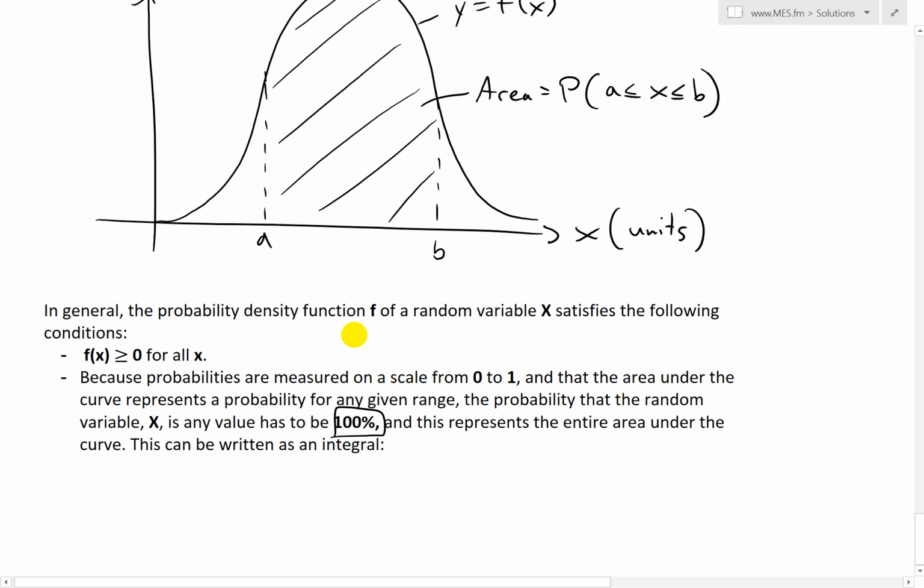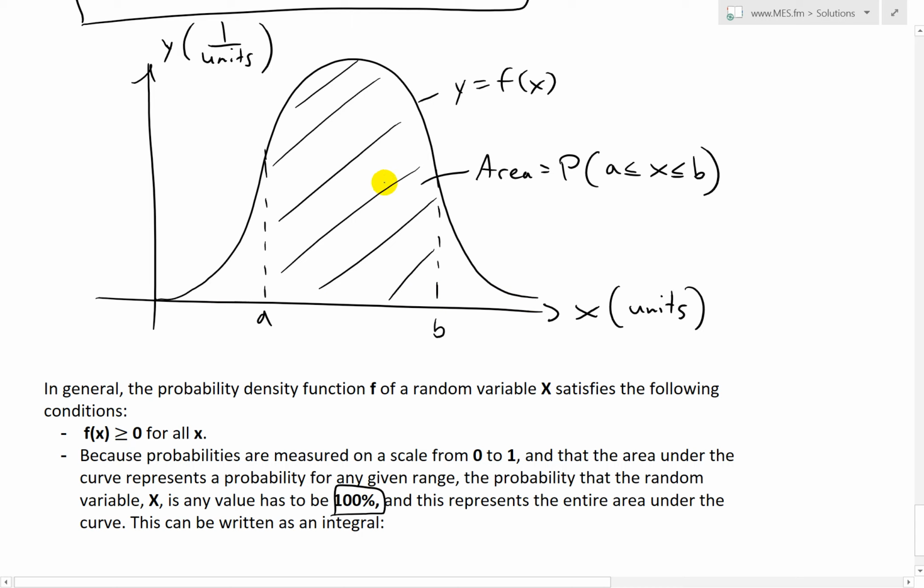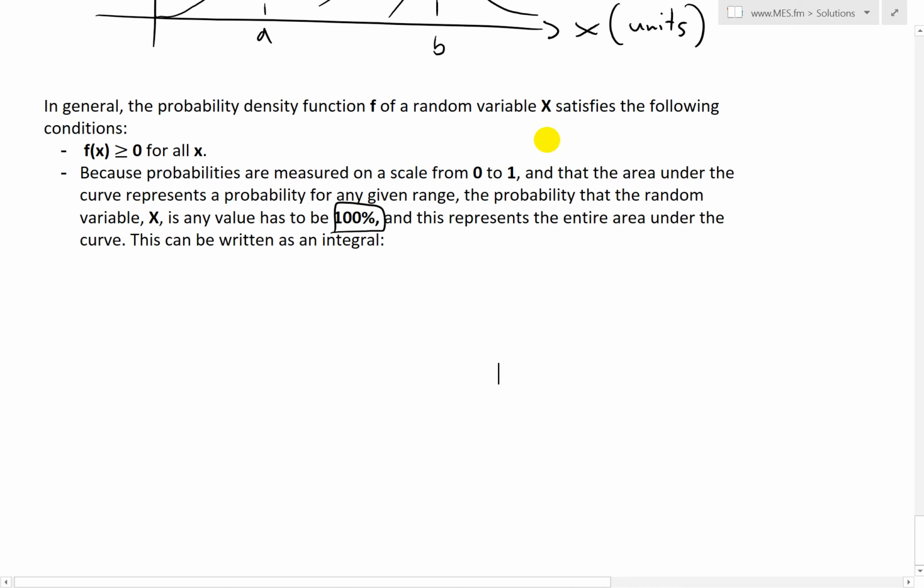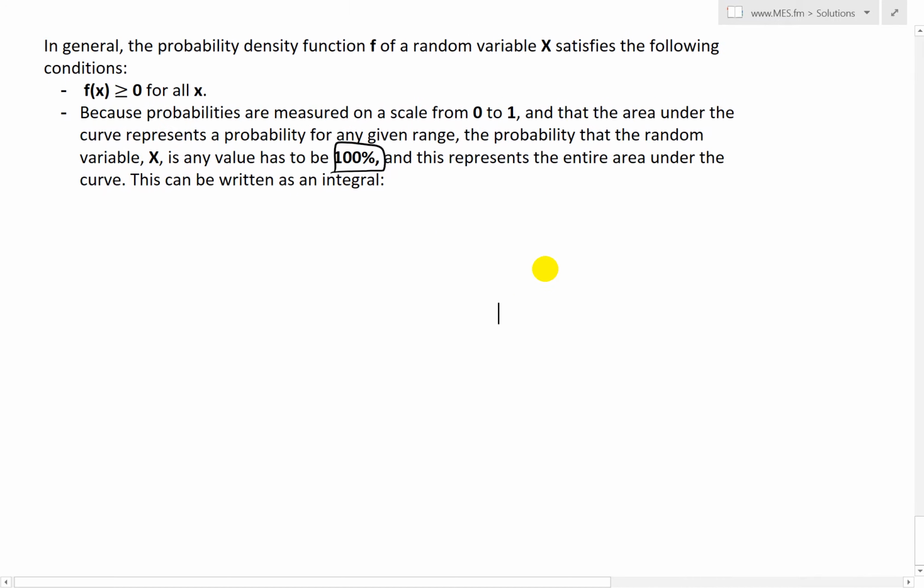So this means that the probability of anything happening, again, since area is a probability, has to be the entire area. And we can write this as the probability that x is any real number, or writing this as x is an element of all real numbers. That's one way of writing it.